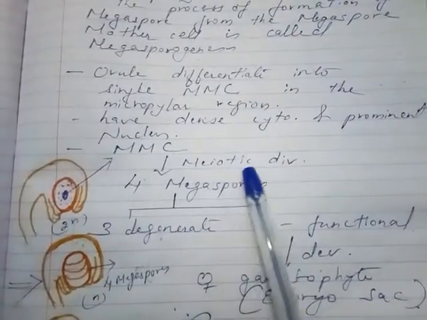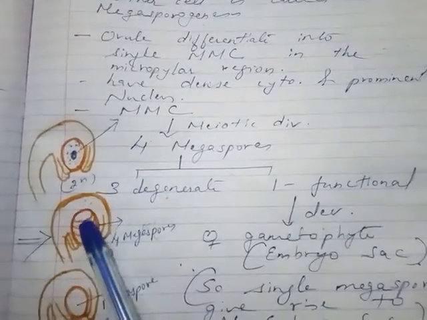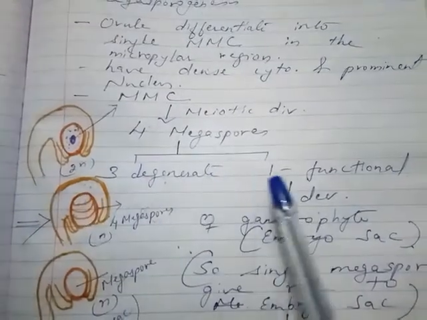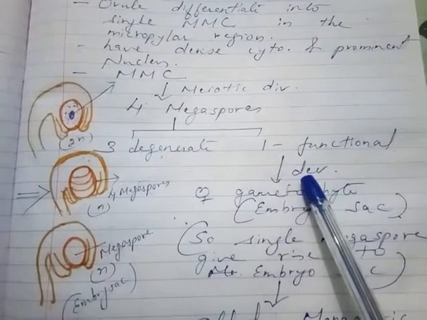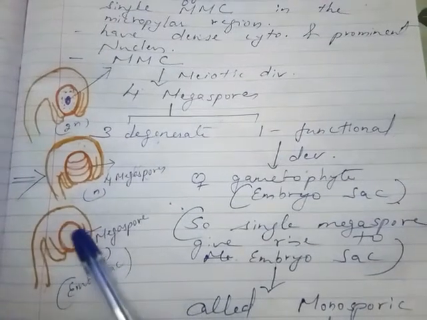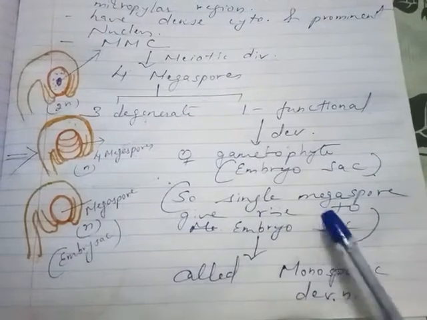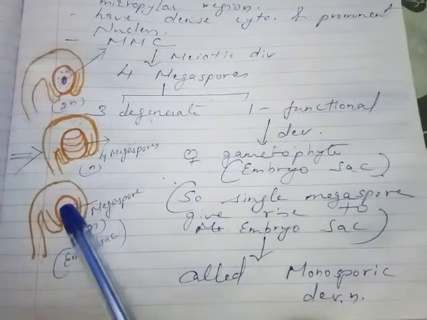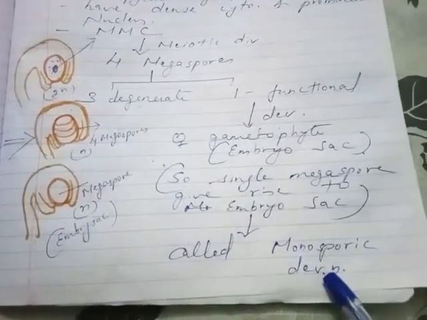It will undergo meiotic division and will give rise to 4 megaspores. Out of that, 3 will degenerate and only 1 will remain functional. That one will develop into female gametophyte, or it is also called embryo sac. So only a single megaspore is giving rise to the embryo sac, so it is called as monosporic development.